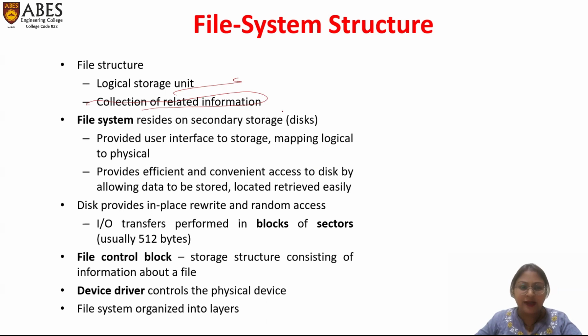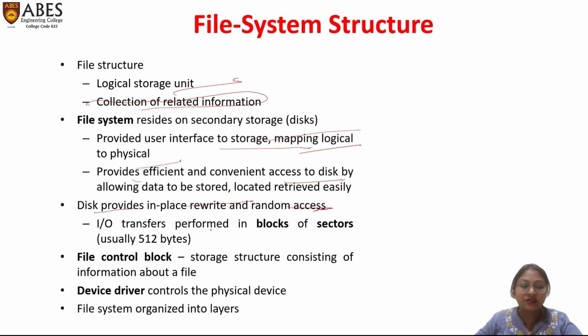The file system provides efficient and convenient access to the disk by allowing data to be stored, located, and retrieved easily by mapping the data in some logical to physical manner. The disk provides in-place read, rewrite, and random access on the file system structure.